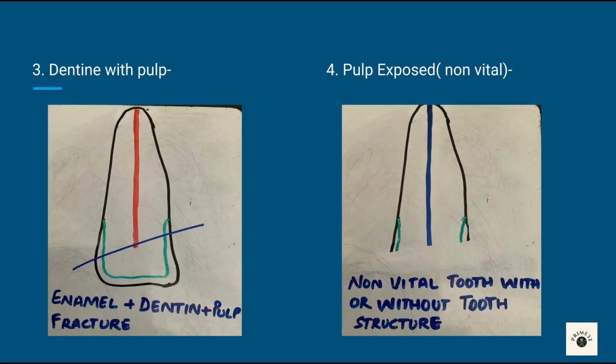Fourth is non-vital tooth with or without loss of tooth structure. Treatment is remove the fractured segment. There is no pain, no pulp response, tooth becomes discolored. Treatment is if closed apex, then root canal treatment. If open apex, then apexification done.